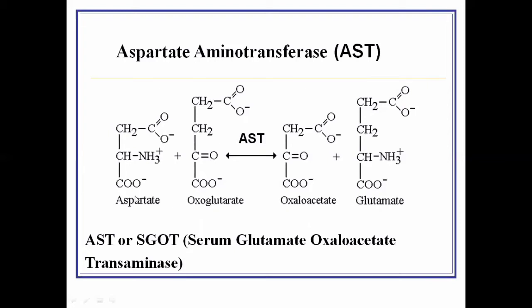And this aspartate is the amino acid. When it transfers its amino group, this aspartate will become oxaloacetate. And this oxaloacetate is an intermediate product of the Krebs cycle and is involved in the generation of energy. While this glutamate is an amino acid, it will be utilized in the synthesis of amino acids or proteins, or it may be used in metabolism for the removal of nitrogen.